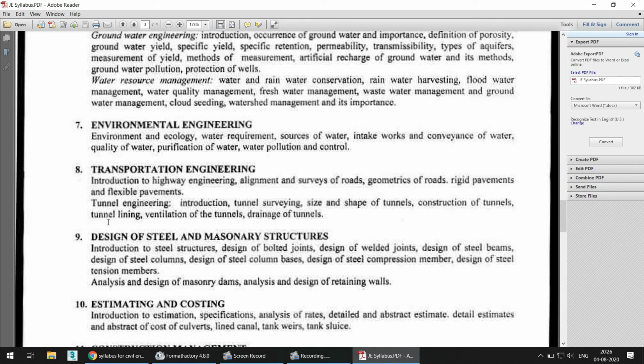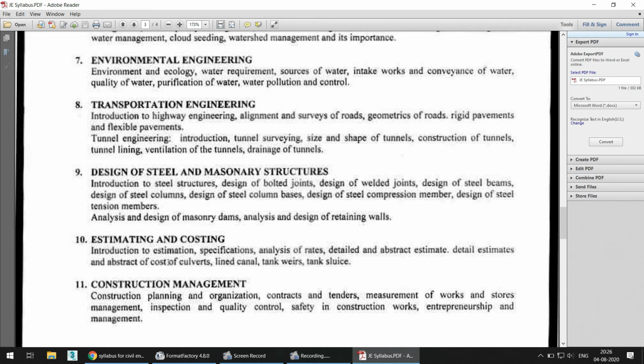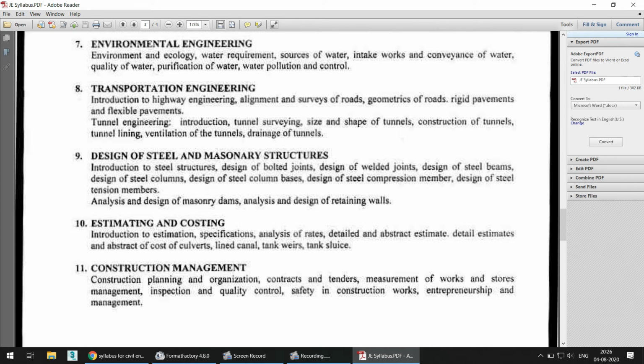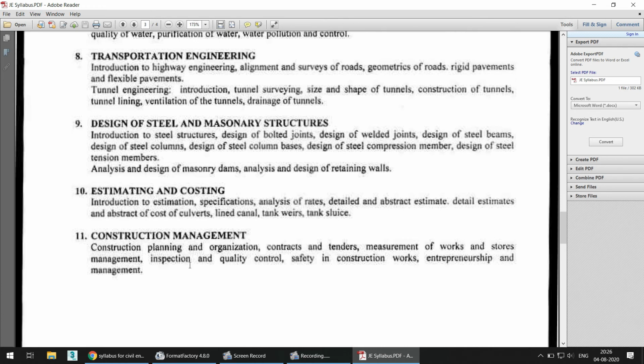Next is design of steel and masonry structures. You can find bolted joints, welded joints, design of steel beams, columns, etc. Then masonry dams. This is nothing but your DSMS syllabus, which you learn in the 6th semester of your diploma engineering. Then estimating and costing: specifications, analysis of rates, abstract of culverts, etc. is given in the syllabus. Last comes construction management. Recently this subject has been included in the C15 syllabus in more detail in your 6th semester of diploma engineering. You can study with those notes or textbooks which you use for usual diploma engineering.